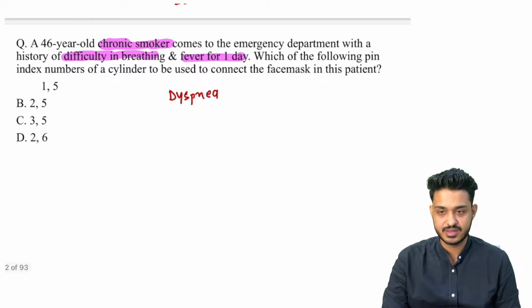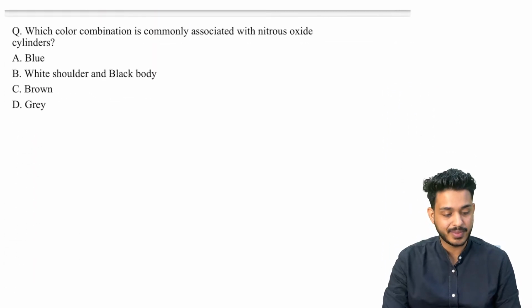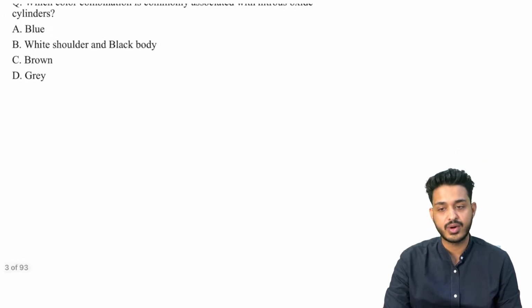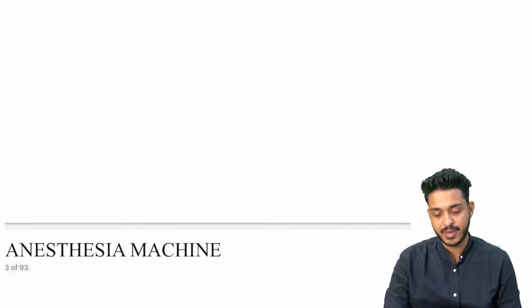Okay, let's try to answer this one. Till then we see the next question: which color combination is commonly associated with the nitrous oxide cylinder? Nitrous oxide का color coding क्या होता है, right. So we are going to discuss, we are going to come back to these questions.